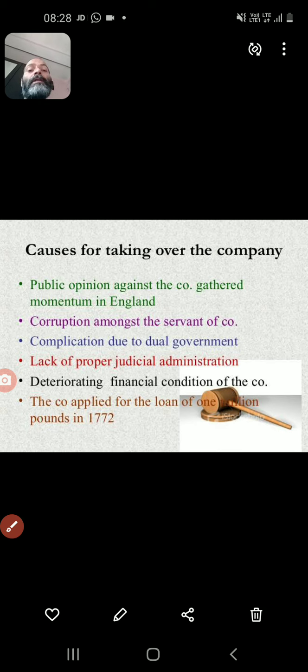Now we are going to talk on the causes and reasons. After the background, we are going to talk on the immediate causes. The immediate causes happened from both sides: from the British Parliament and from the company. Firstly, I am going to talk from the company side.